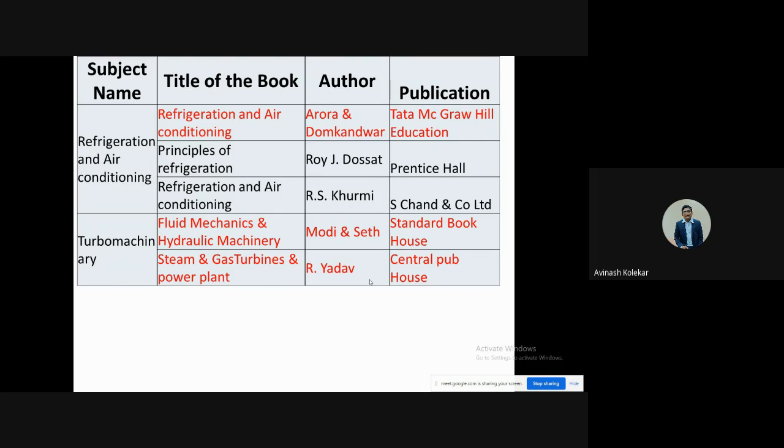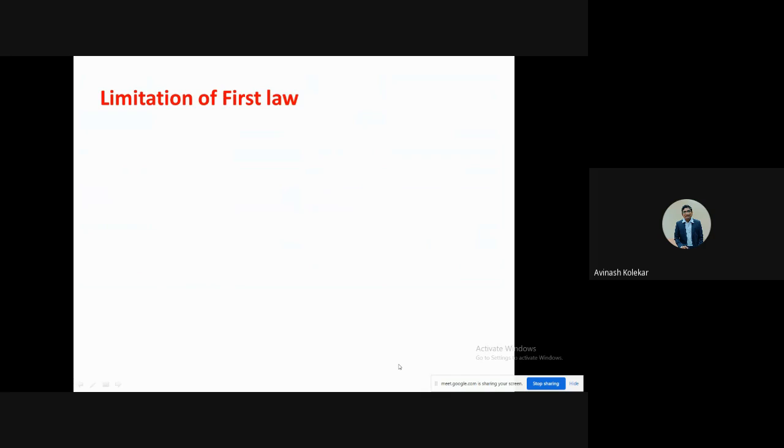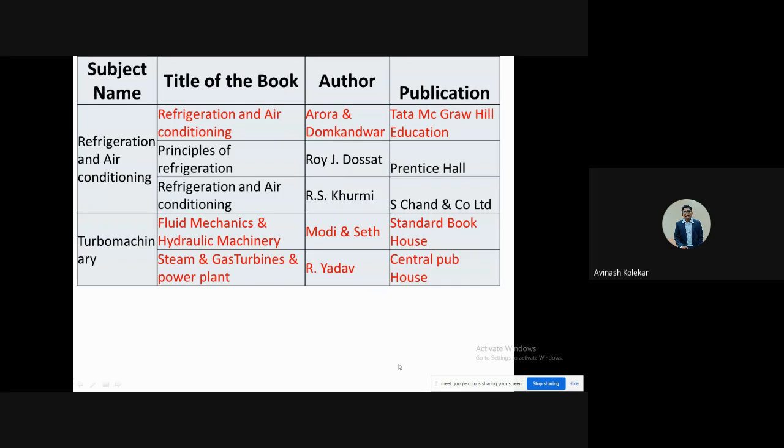So you have to test all the books at least once, and then decide which book is suitable for you for understanding purposes as well as for difficulty level and all these things. So this is all about the books that I did not mention in the last lecture, so that's why I have mentioned them here.